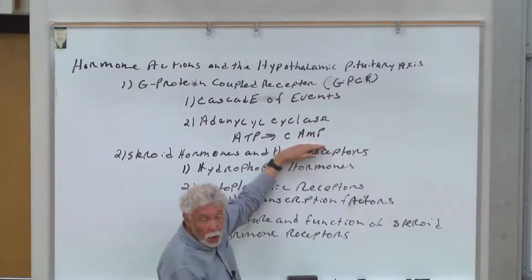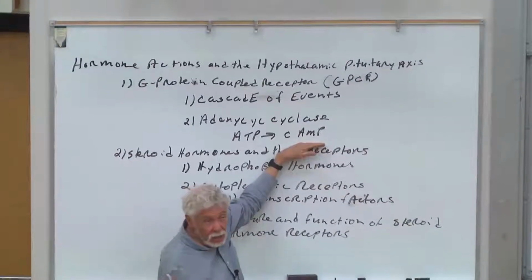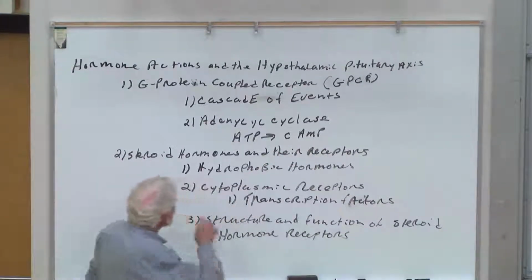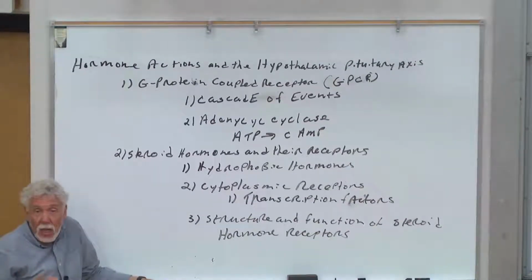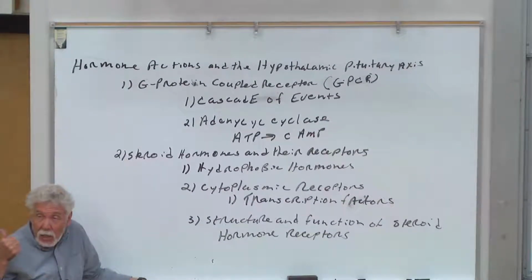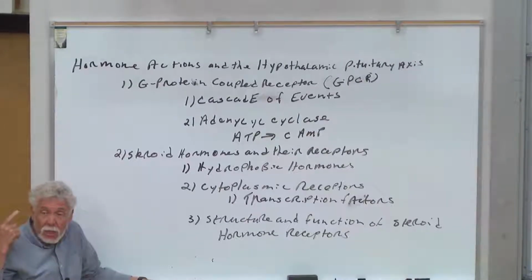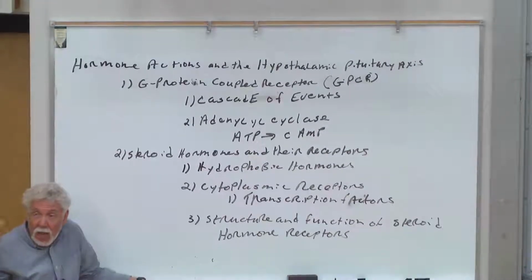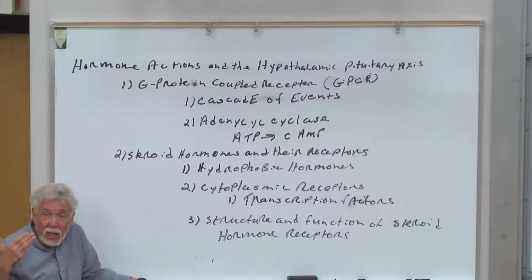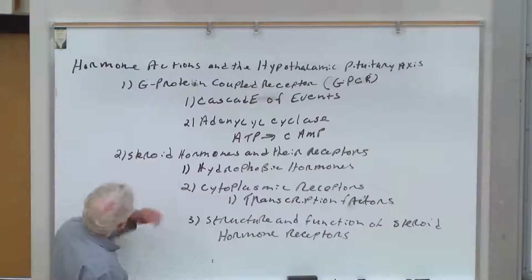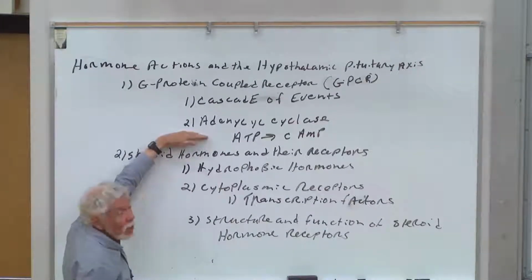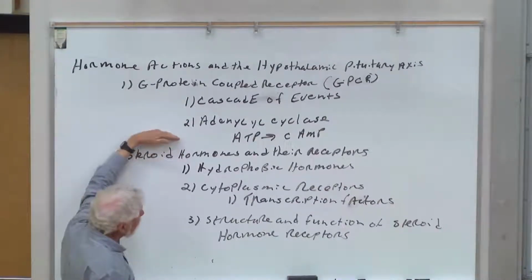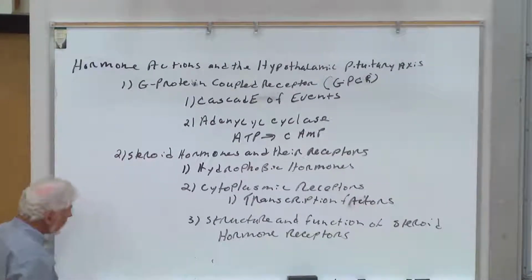Cyclic AMP then can go activate all manner of different enzymes and do all of those things that we think about when we think about what hormones do inside cells. That is, they can change the activity of enzymes, they can change the activity of channels, they can change exocytosis and endocytosis, and they can affect gene transcription and translation. So all of that, and usually, not always, but usually starts from the G-protein coupled receptors through adenylyl cyclase. And so we'll talk about this particular enzyme activity.